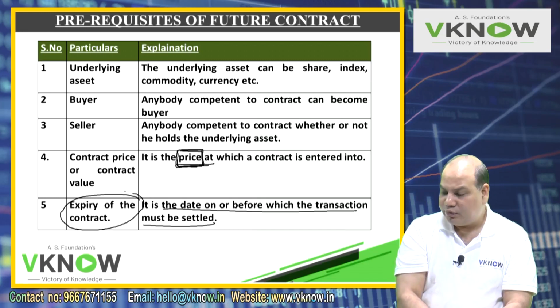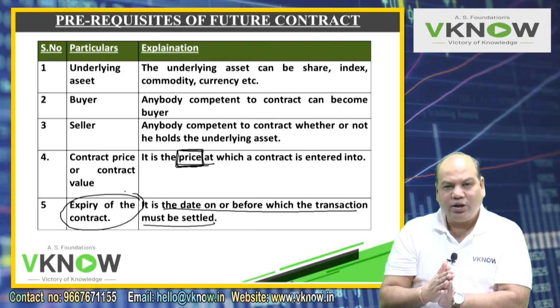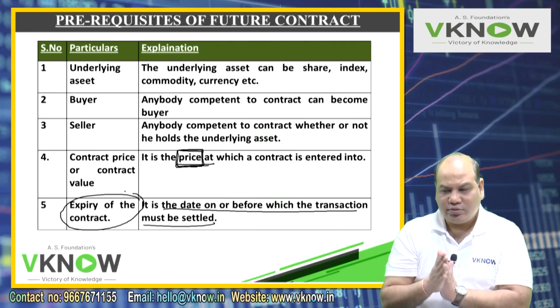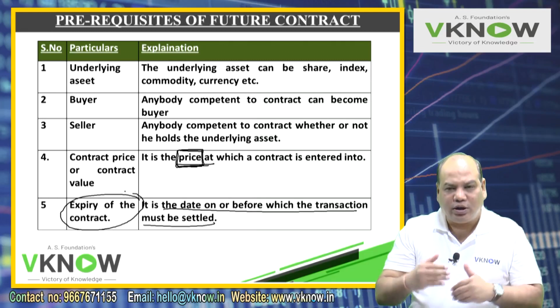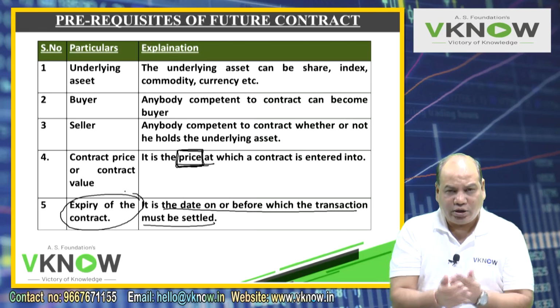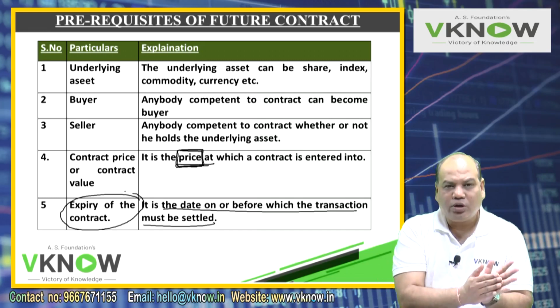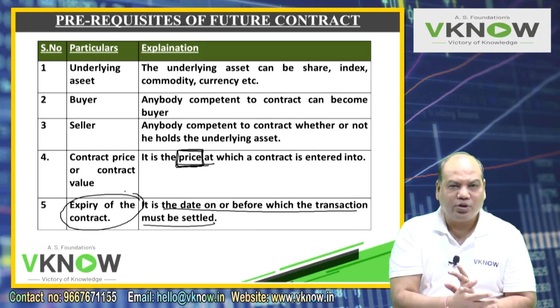But one thing about future is it is a liquid contract. You don't have to wait till the expiry date. Any time before the expiry date, you can reverse your position, you can square off your position, and then you can come out of that contract. How? If you had bought future, sell the future.